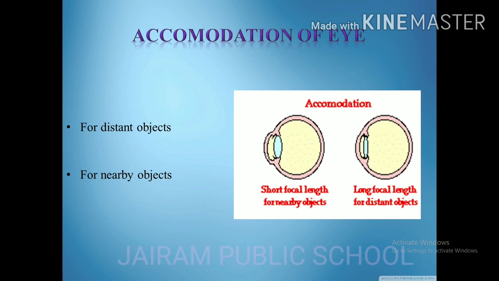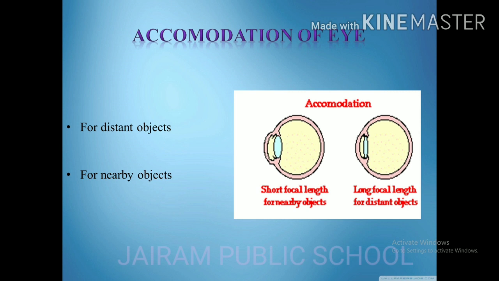The power of accommodation is the maximum variation in the power of the eye lens for focusing near or far objects clearly at the retina. For a young adult with normal vision, the power of accommodation is about 4D. The eye loses its power of accommodation only at old age.